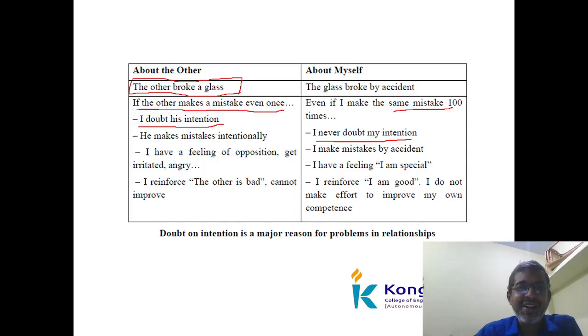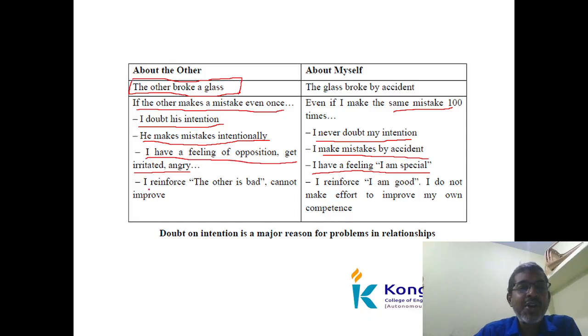First one. Next one, he makes mistakes intentionally. So purposefully he made the mistake so that he broke the glass. But if you are talking about yourself, it is just a mistake, by accident it has been broken. Next one, I have the feeling of opposition, get irritated and angry. If another person broke the glass, definitely you will get angry and irritated. Suppose I did the same thing, you don't feel like that, so you feel better.